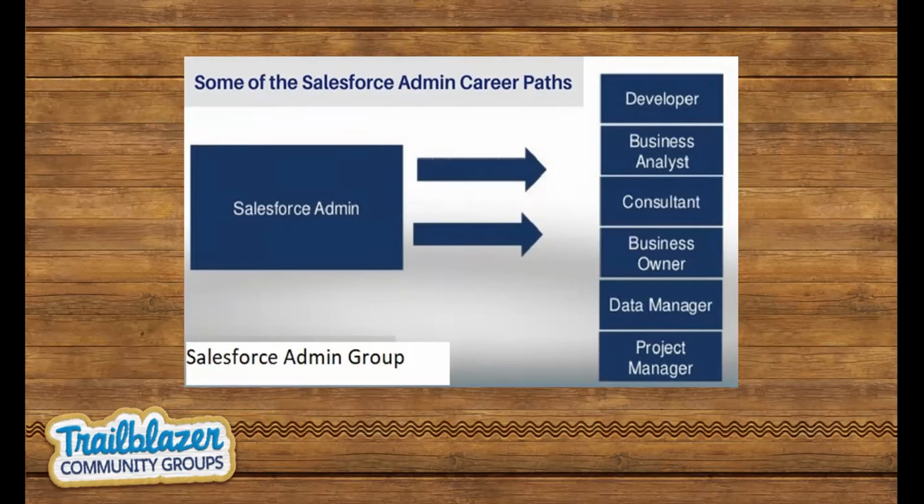Once we become a Salesforce admin and get the certification, after that we move on to advanced admin. After that we have a lot of opportunities like nonprofit consultant. You can switch from admin to developer also, and become a business analyst, consultant, business owner, data manager, project manager, a lot of things. There is no end in the admin area.